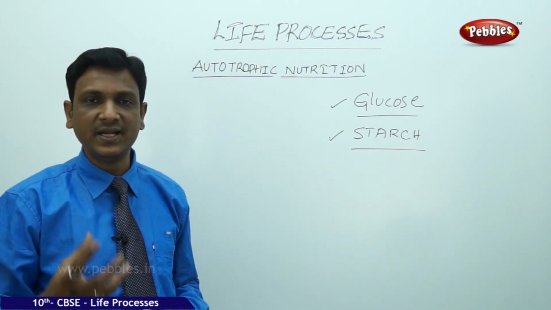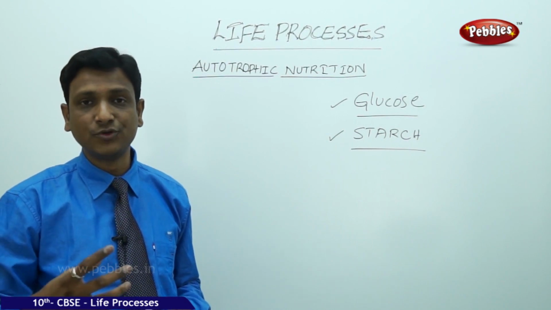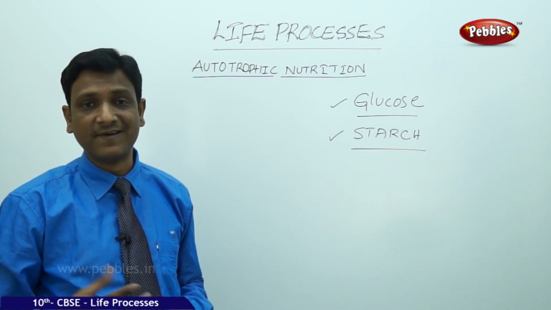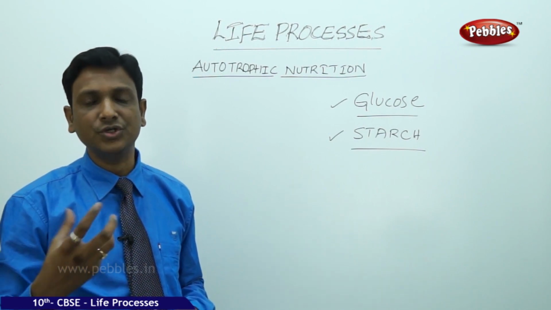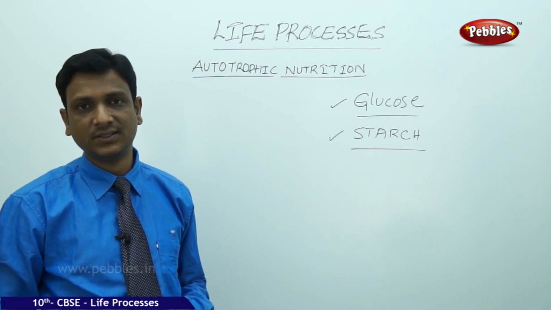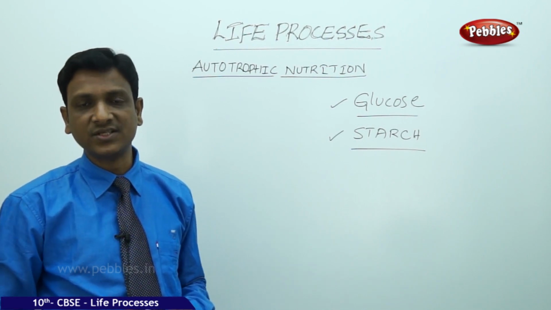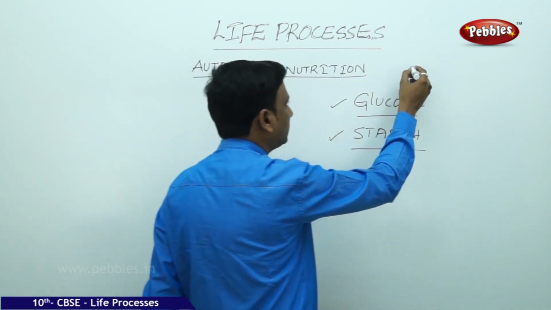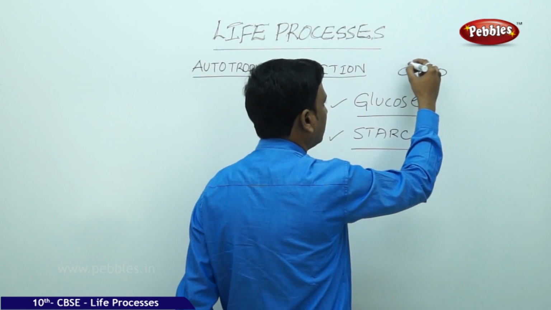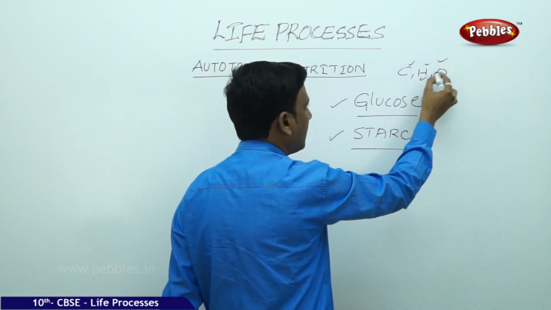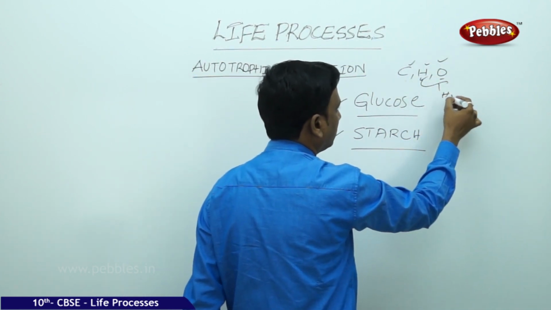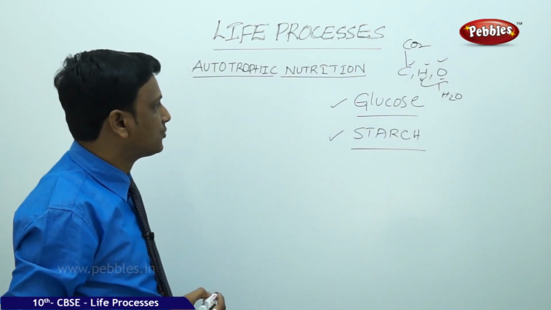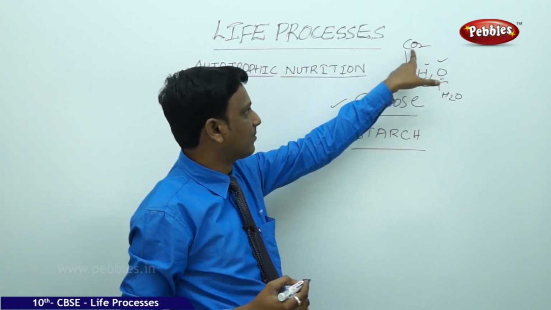So plants need proteins. Plants have to make proteins in their body, amino acids in their bodies, and fats in their bodies. How are these new molecules prepared? To make proteins, nitrogen is required, because to make carbohydrates, carbon, hydrogen and oxygen are enough. Hydrogen and oxygen are present in water, and carbon is present in carbon dioxide. So the plant is getting carbon, hydrogen and oxygen from carbon dioxide and water.